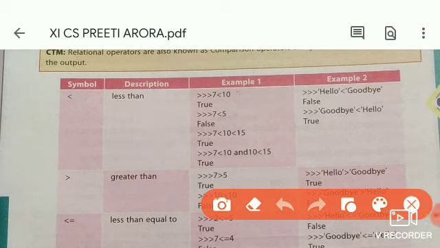Same as 7 < 10 < 15 is True: 7 is less than 10, and we also use the AND operator, then 10 is less than 15 is also true. After less than, the greater than sign.